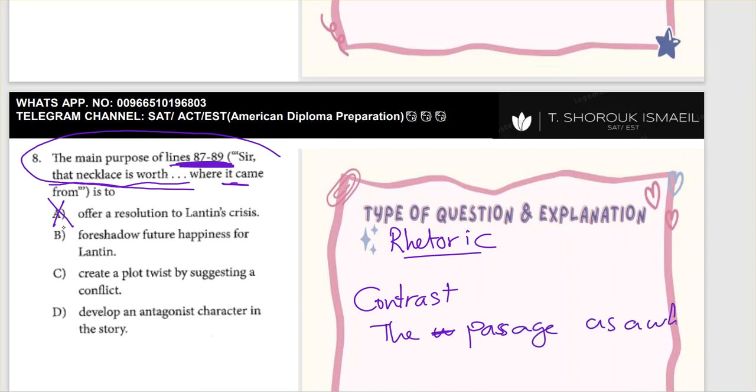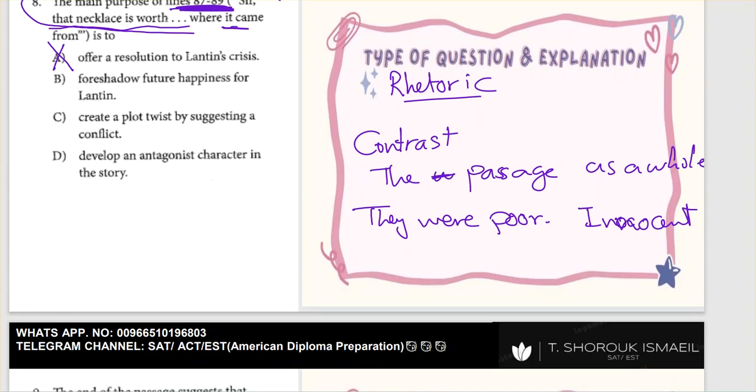because throughout the whole passage we know that they were poor, okay, and this woman was innocent, as we know, innocent wife, and they don't have enough money to buy.